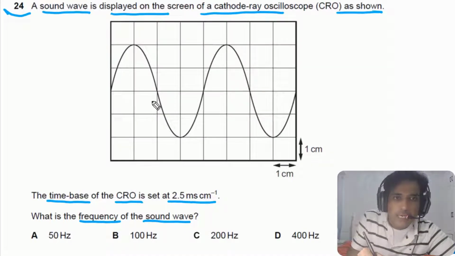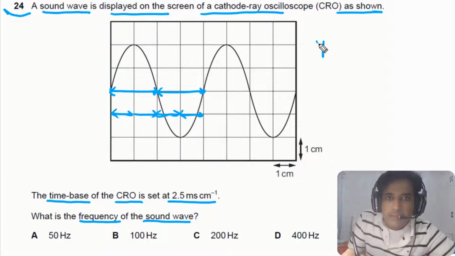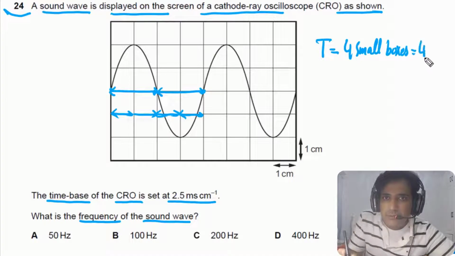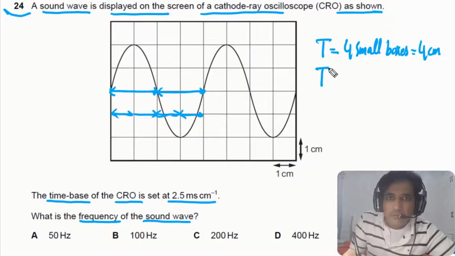If you look at the time period, you can see this is one wave from here to here. So this is half time period and this is one time period. If you look at this one, we have 4 centimeters, meaning we have 4 small boxes. In this case, we can say time period is equal to 4 small boxes, and this is equal to 4 centimeters. We need to find out the time period.